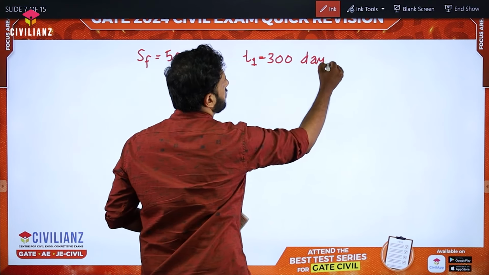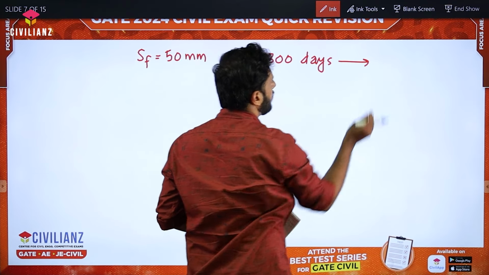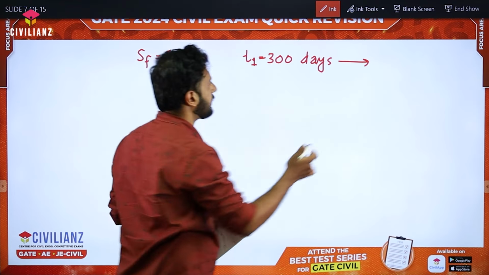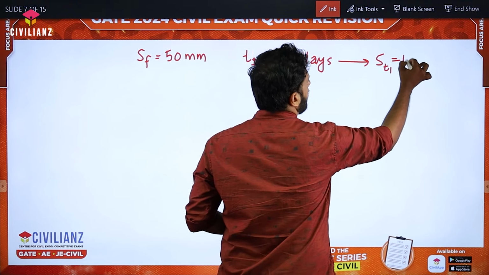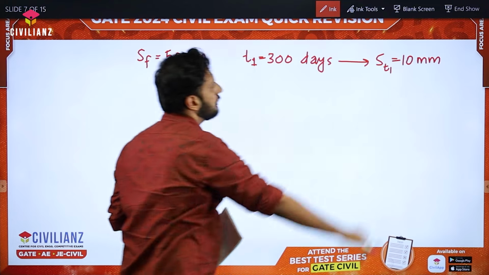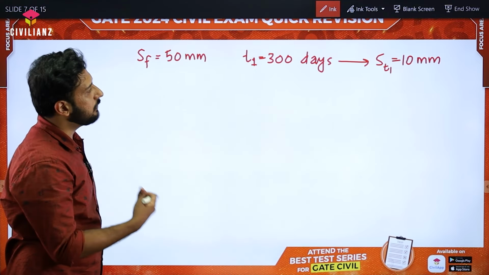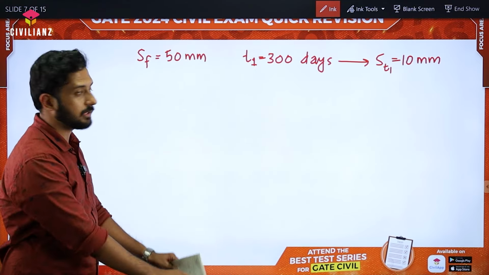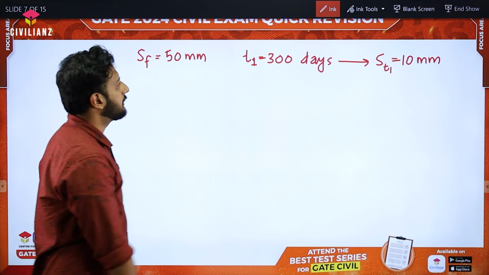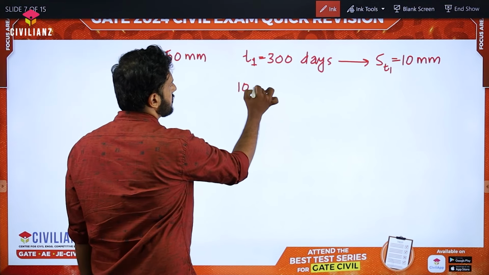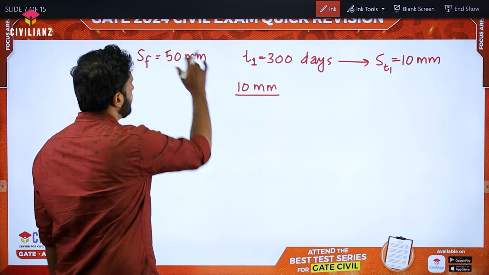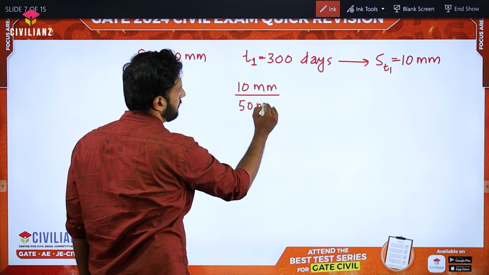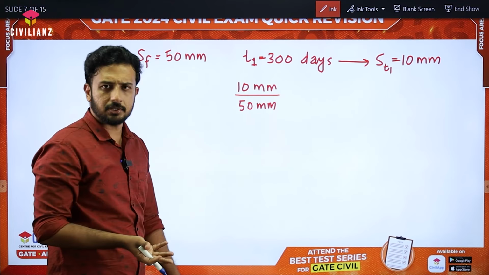Corresponding to this 300 days, they told that the settlement at this particular time, S corresponding to T1, is 10 millimeter. Then can you tell me what will be the degree of consolidation at this point of time? Degree of consolidation is nothing but the settlement at that particular time divided by the ultimate settlement, which is given in the question as 50 mm. This is nothing but the degree of consolidation.